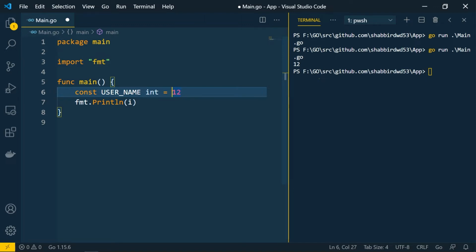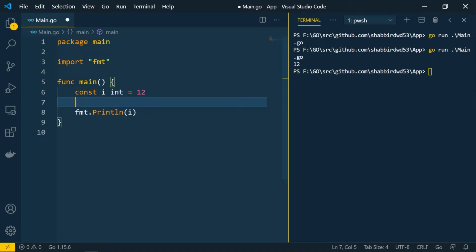If you create a name with Pascal casing, that means the first letter is uppercase, then it will behave as a global one, and it will be exported to other packages as well. But if you create it with lowercase, camel case notation, then those constants will be available within the package only. So you have to take care of that in constants as well.